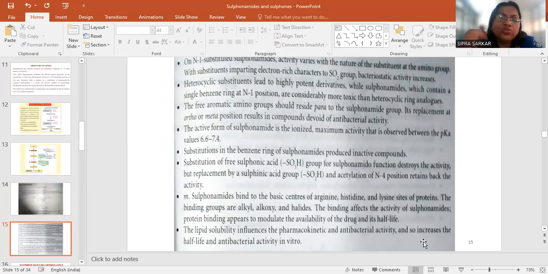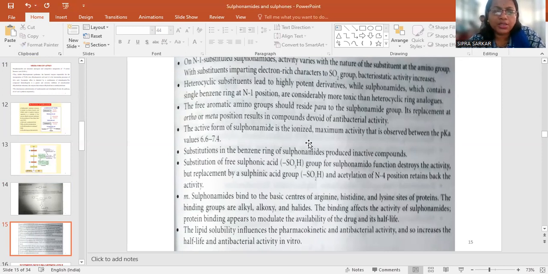Heterocyclic substitution leads to highly potent derivatives, while sulfonamides which contain a single benzene ring at the N1 position are considerably more toxic than the heterocyclic analogs. That is, if N1 is substituted with another heterocyclic ring, they will be more active. Next, the free aromatic amino group should be para to the sulfonamide group. Its replacement at the ortho or meta position results in compounds devoid of antibacterial activity.